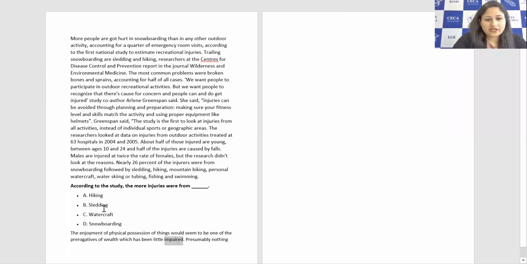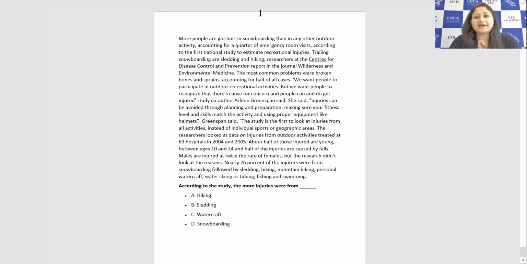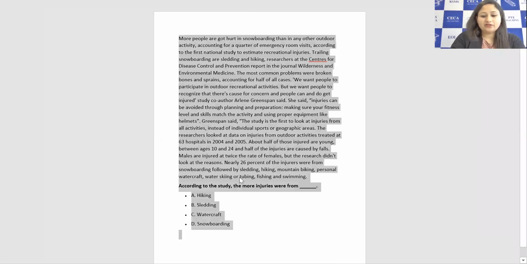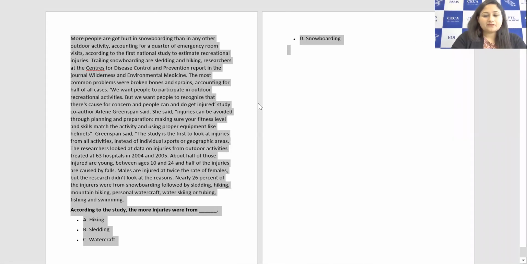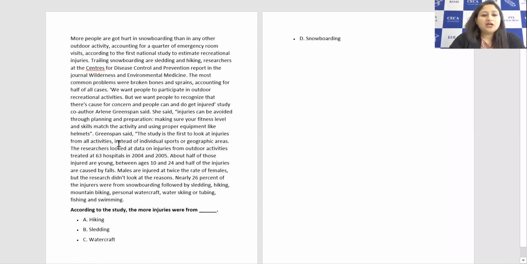Okay, here you see the second question, the MCQ multiple choice, so more than one option is right here. Read the question and you see these are the four options. According to the study, the more injuries were from. Here we have four activities they might be talking about: hiking, sledding, watercraft, snowboarding.